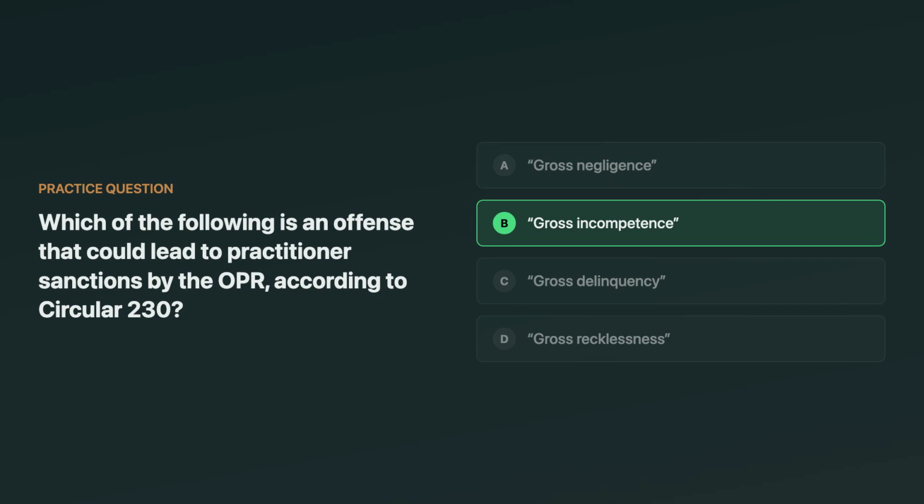The correct answer is gross incompetence. Circular 230 specifically allows censure, suspension, or disbarment for incompetence and disreputable conduct, and gross incompetence is a tested phrase. A tempting wrong answer is gross negligence, because it sounds like a legal standard you've heard before, but it's not the Circular 230 term they're targeting here.